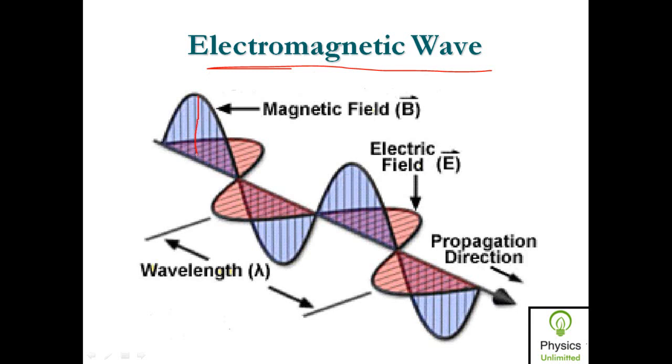Both of them vibrate perpendicular to the direction of propagation of the wave. If this is the direction of propagation, then both the magnetic field vector and the electric field vector are perpendicular to it.